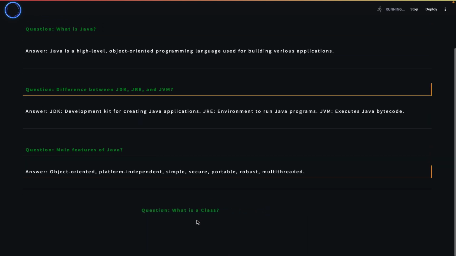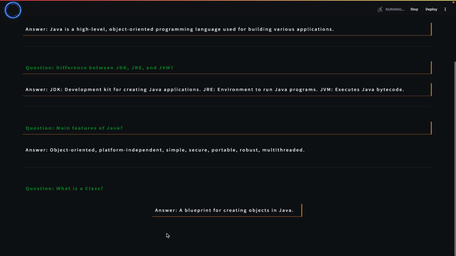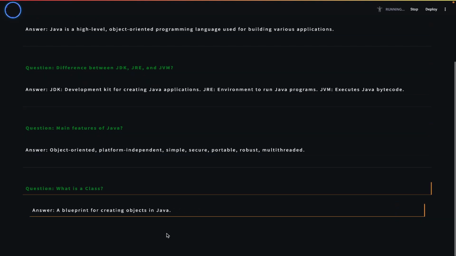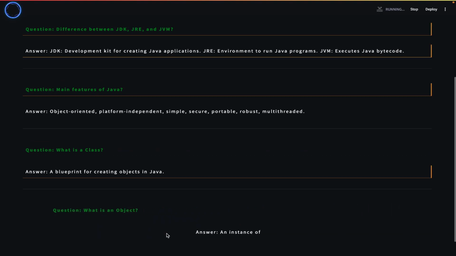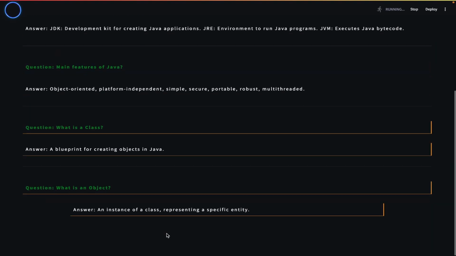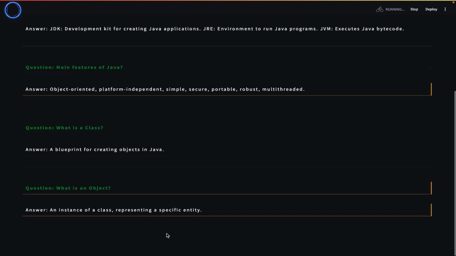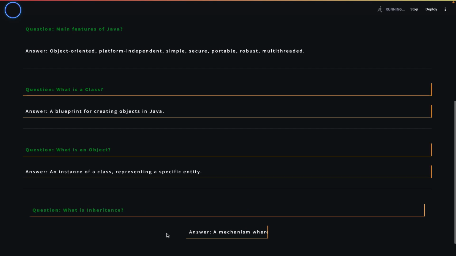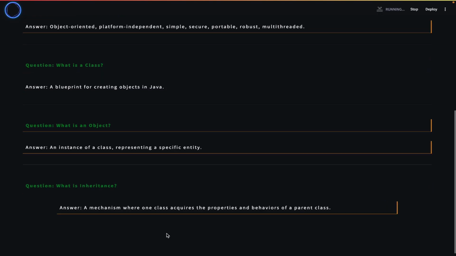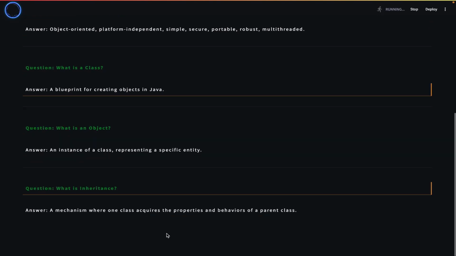What is a class? A blueprint for creating objects in Java. What is an object? An instance of a class, representing a specific entity. What is inheritance? A mechanism where one class acquires the properties and behaviors of a parent class.